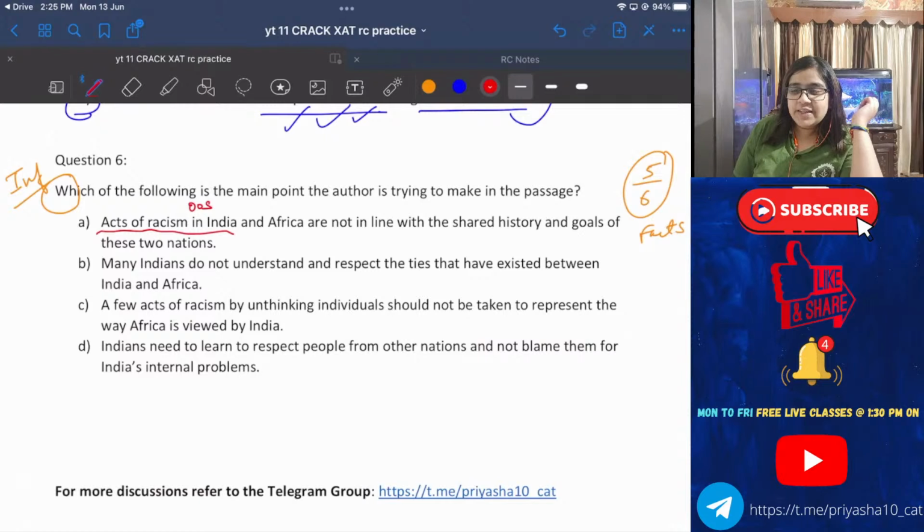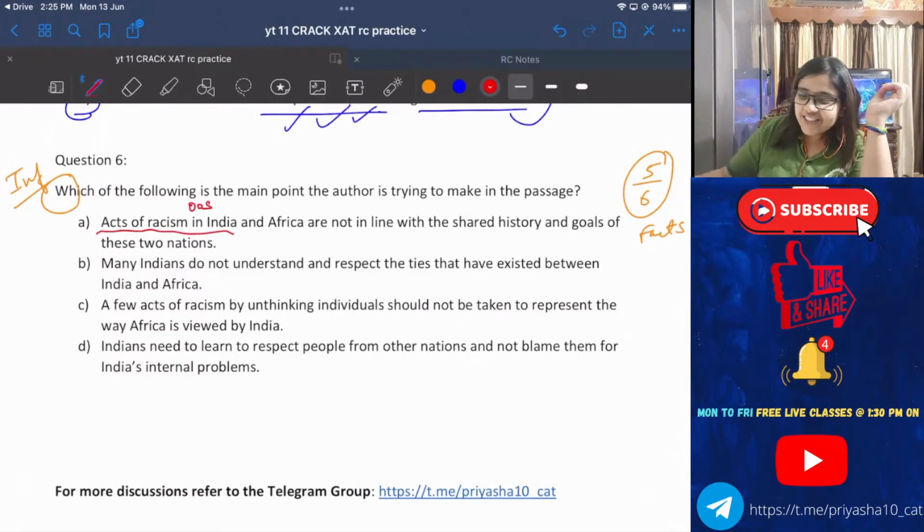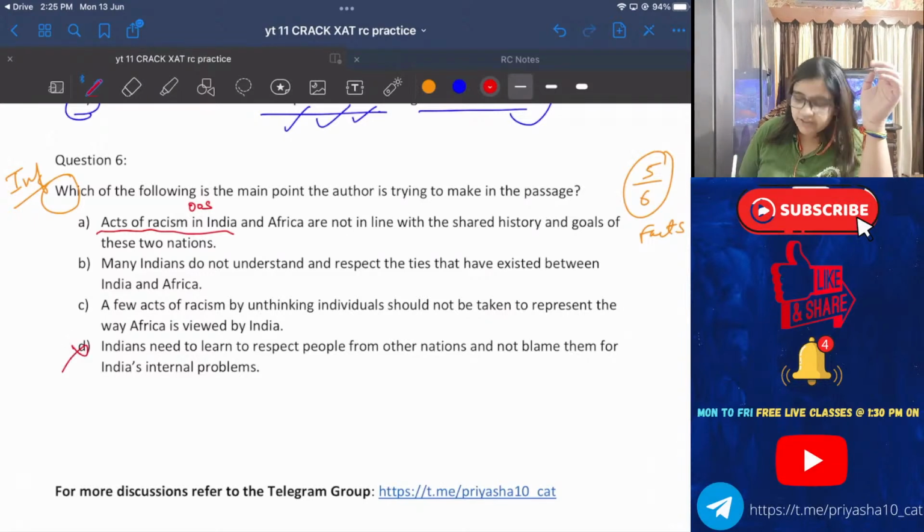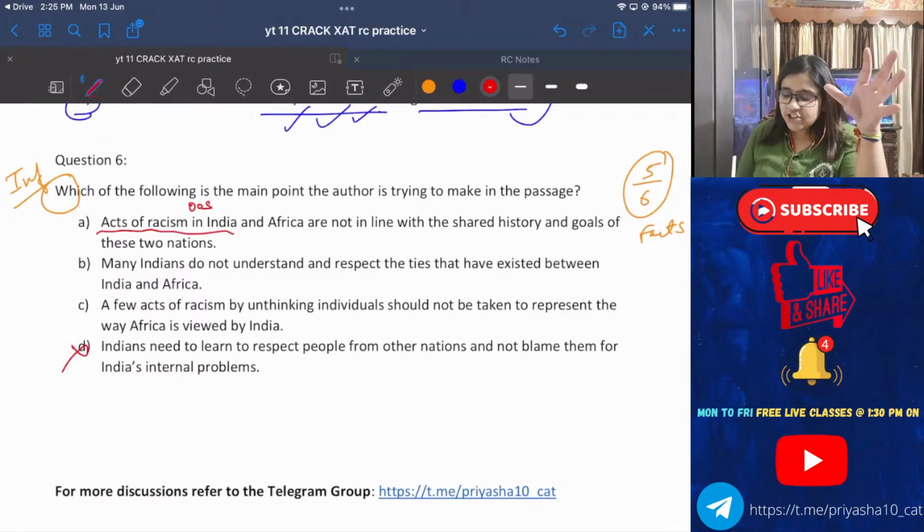Ankit changed it to B. Tejaswini B. Setu C. D. Who was D? Who was D? Stop retracting your messages, Ankit. G is B. Okay. So no one with a D. India needs to learn to respect people and not to blame. What is this? Not needed. Out of the scope. Chalo, fine. Now B and C decision.